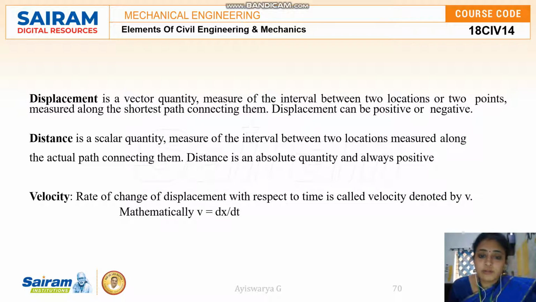Displacement is the measure of interval between two locations along the shortest path connecting them. So it may be positive or even negative. When coming to distance, it's a scalar quantity, the measurement of interval between two locations along the actual path. So this is always a positive one.